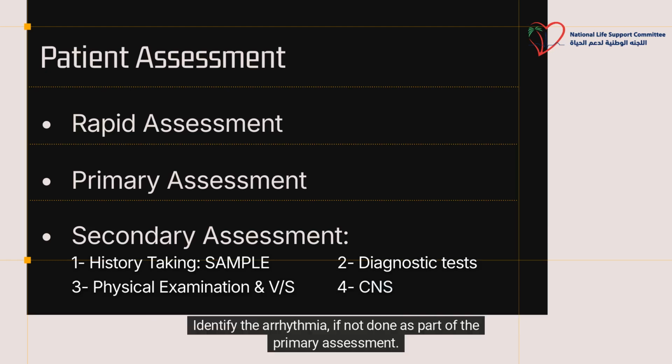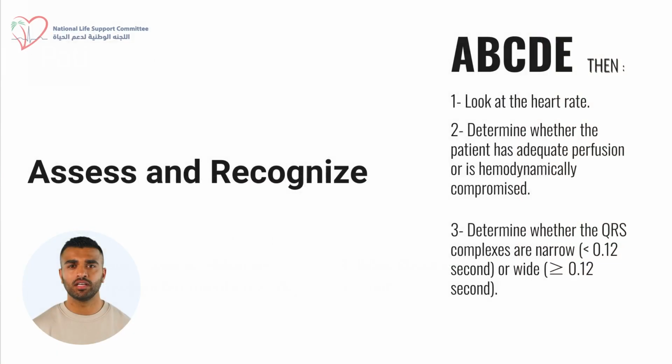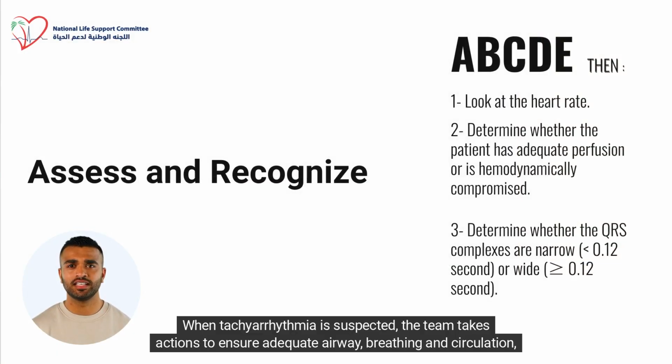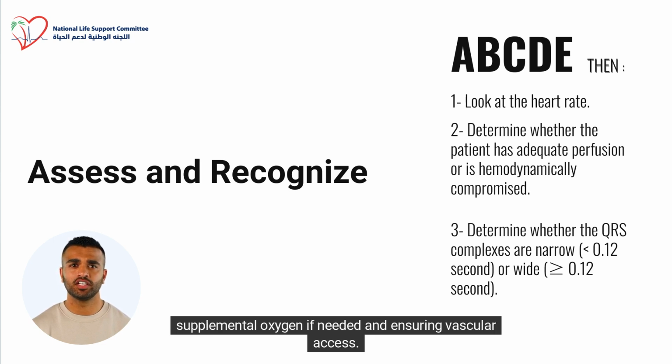Identify the arrhythmia, if not done as part of the primary assessment. Identify potentially reversible causes of the arrhythmia. When tachyarrhythmia is suspected, the team takes actions to ensure adequate airway, breathing, and circulation, including obtaining and monitoring vital signs, establishing cardiac monitoring and pulse oximetry, administering supplemental oxygen if needed, and ensuring vascular access.